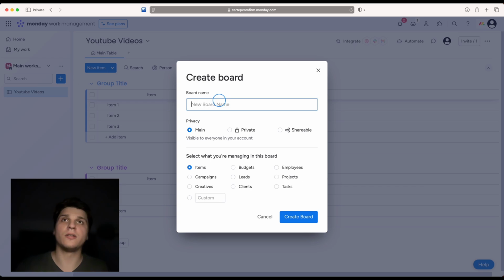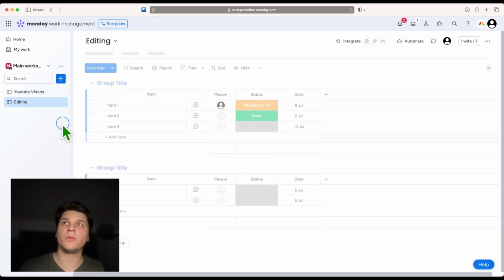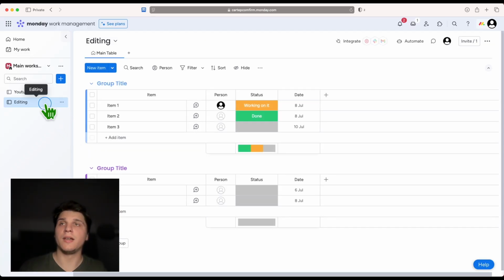So this is for editing, or I'll just write editing here. And this one will actually take care of my team of 2 people to edit the video and take care of the visuals. Now that's just an example. There's no team that will take care of the editing. I'll take care of the editing if it's needed, but yeah.